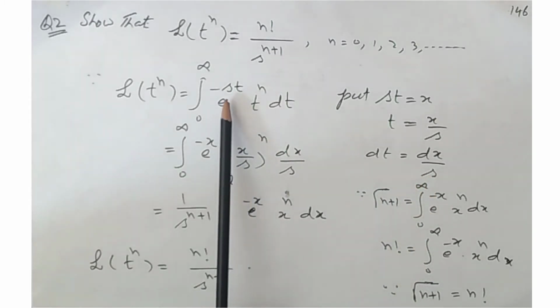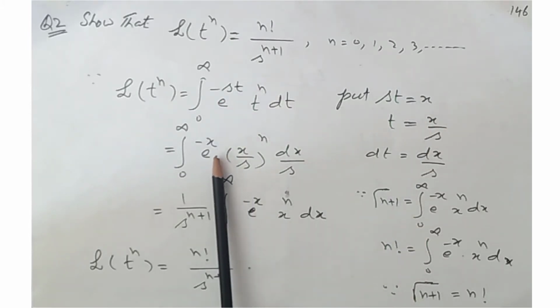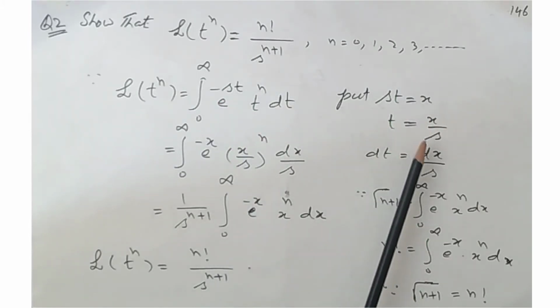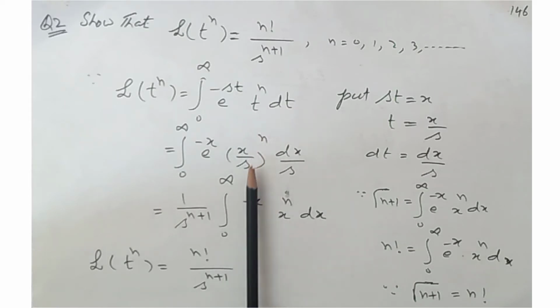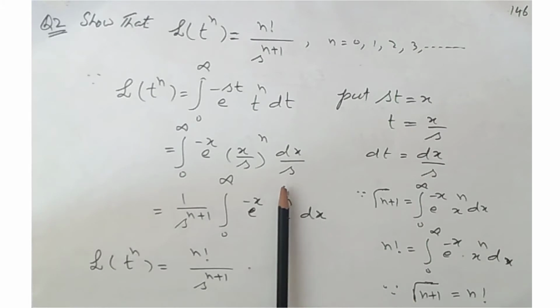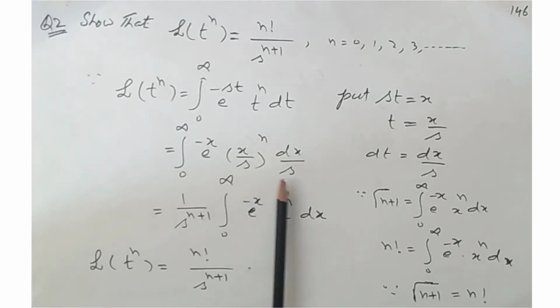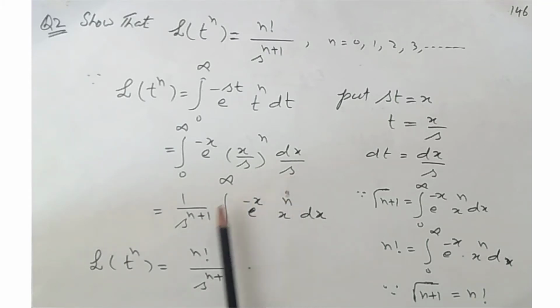So in place of st we put x, and in place of t we put x over s. So this becomes x over s to the n, and in place of dt we use dx over s. Now after simplification, this is a constant term, s to the n into s becomes s to the n plus 1. This is outside the integral because it is a constant term. The integral from 0 to infinity becomes e to the minus x, x to the n dx.